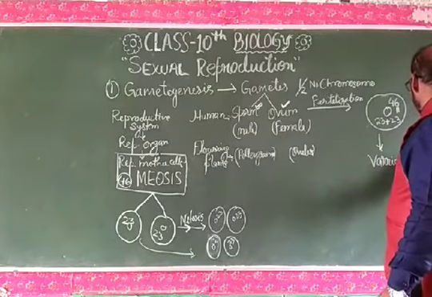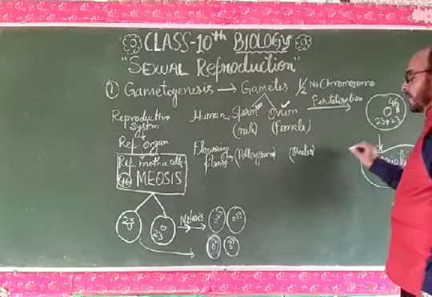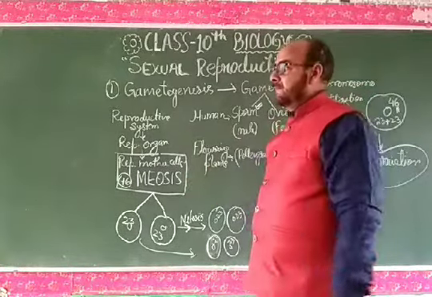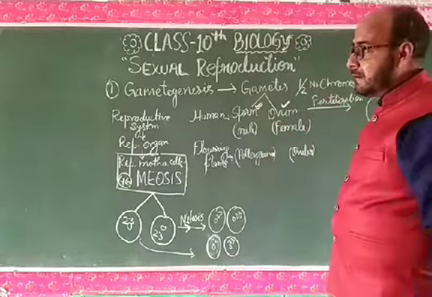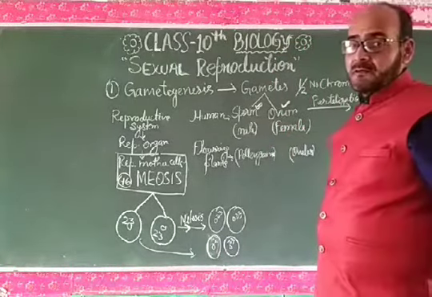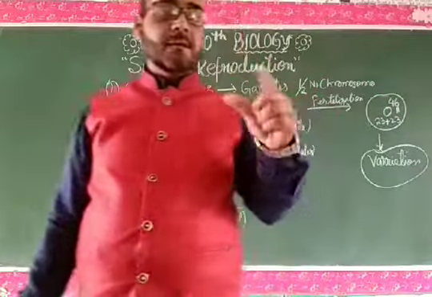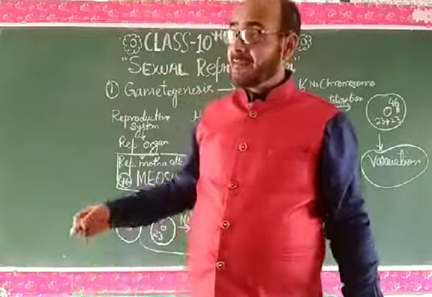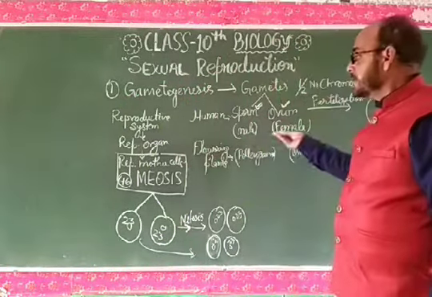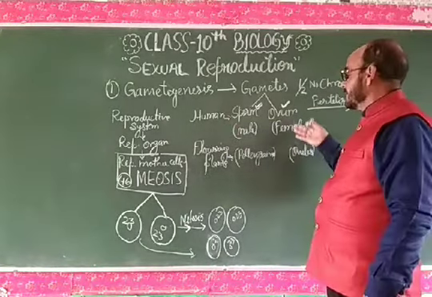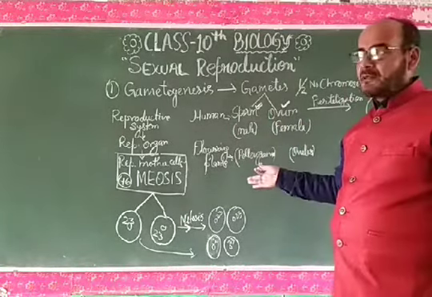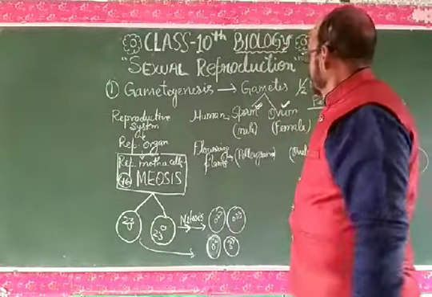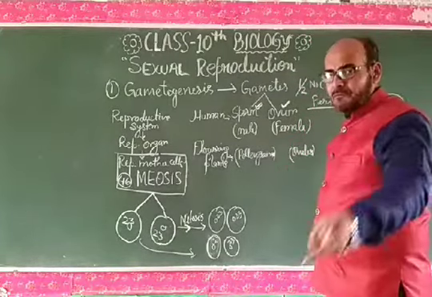So this variation is very important as far as the development of the species, the adaptation of the species, and the evolution of the species are concerned. So my dear students, the significance and importance of gametogenesis, and of sexual reproduction, is like that over asexual reproduction. Asexual reproduction doesn't require any gametogenesis, any male and female gametes. There will be cell proliferation and cell enlargement, and that will form a new individual.